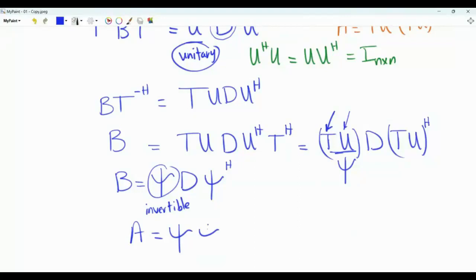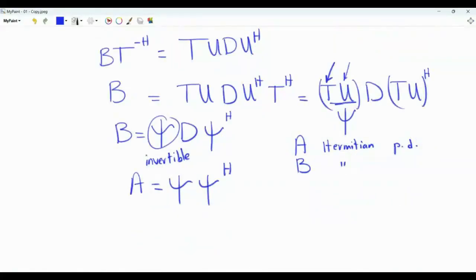A is equal to ipsi Hermitian. The conclusion now is that if we start with matrix A, which is Hermitian and positive definite, and matrix B, which is Hermitian, just Hermitian, we can obtain an invertible matrix ipsi so that we can write B as ipsi D ipsi Hermitian, which means that if we multiply B from the left by the inverse of ipsi and from the right by the inverse of ipsi Hermitian, we get ipsi inverse B, ipsi inverse Hermitian.